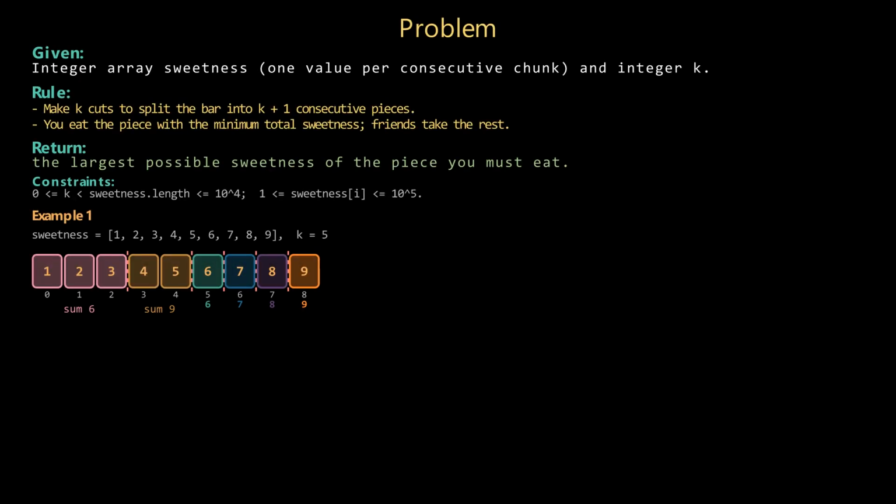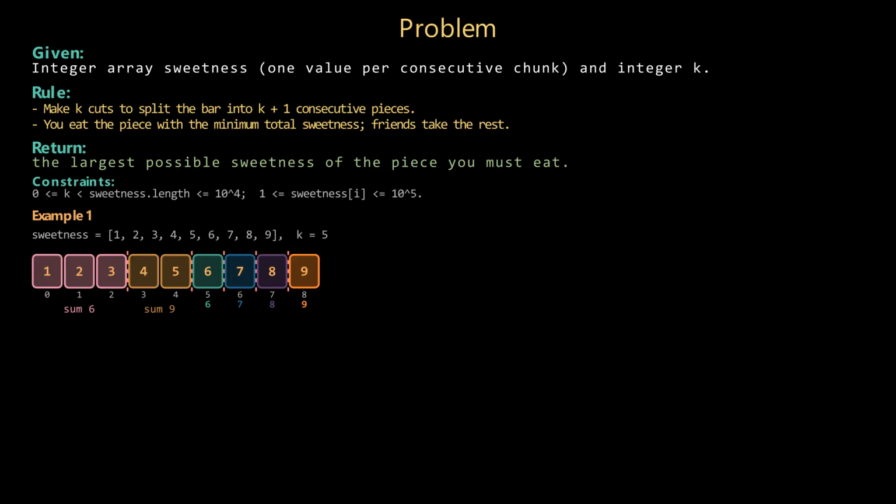Given an array sweetness where each entry is one consecutive chunk's sweetness, and an integer k, make k cuts to split the bar into k plus 1 consecutive pieces. You eat the piece with the minimum total sweetness and give the other pieces to your friends. Find the largest possible value for that minimum piece when the cuts are chosen optimally.